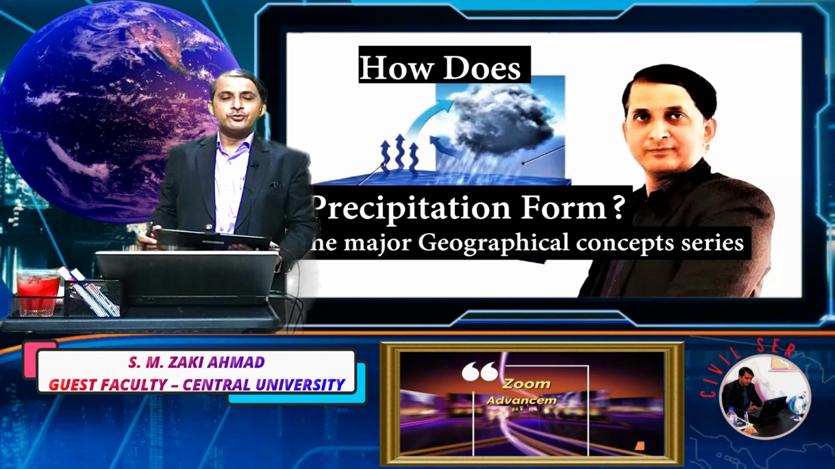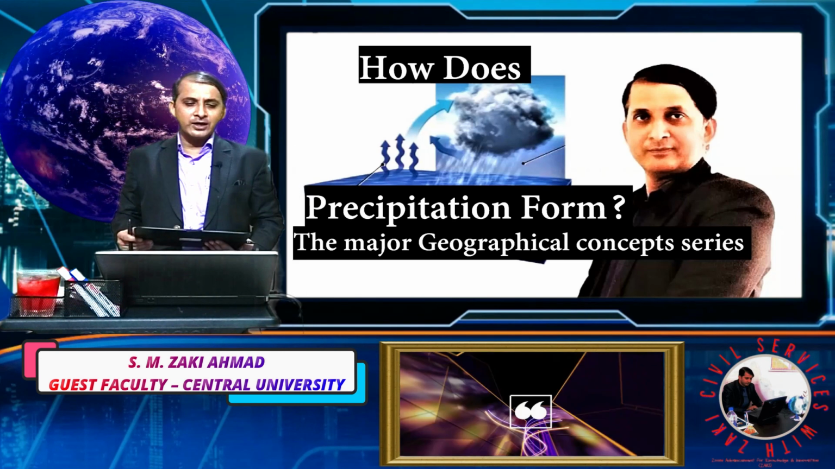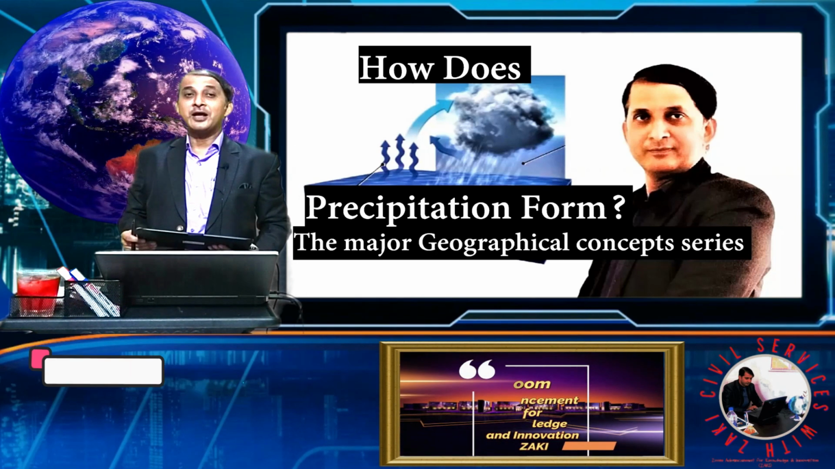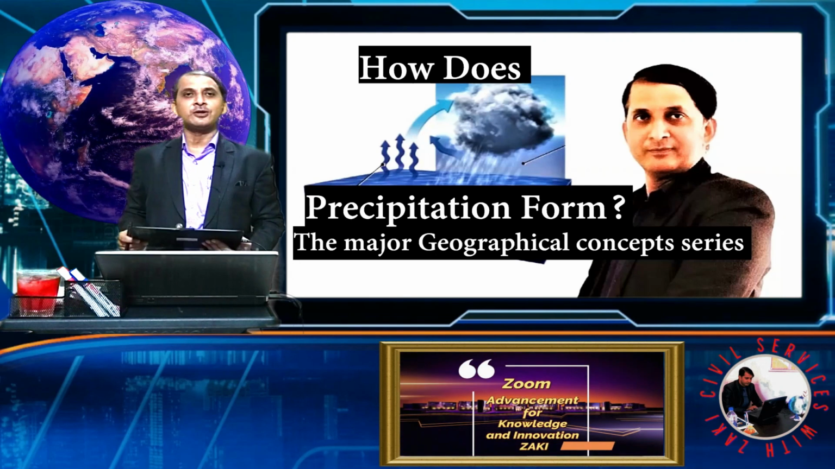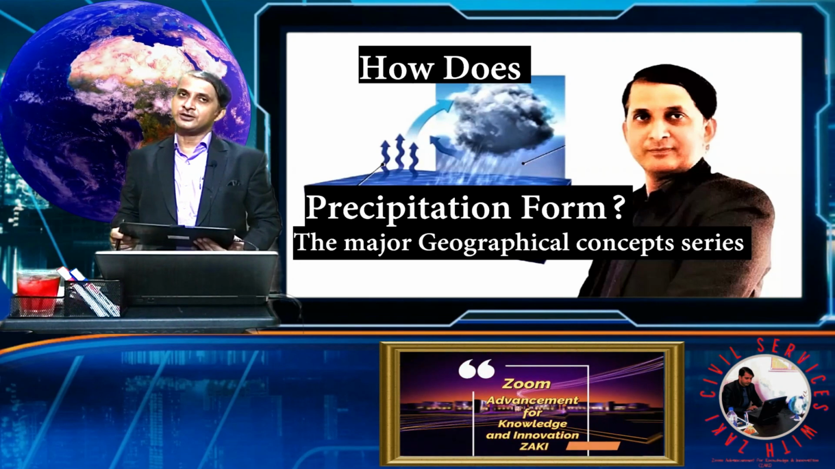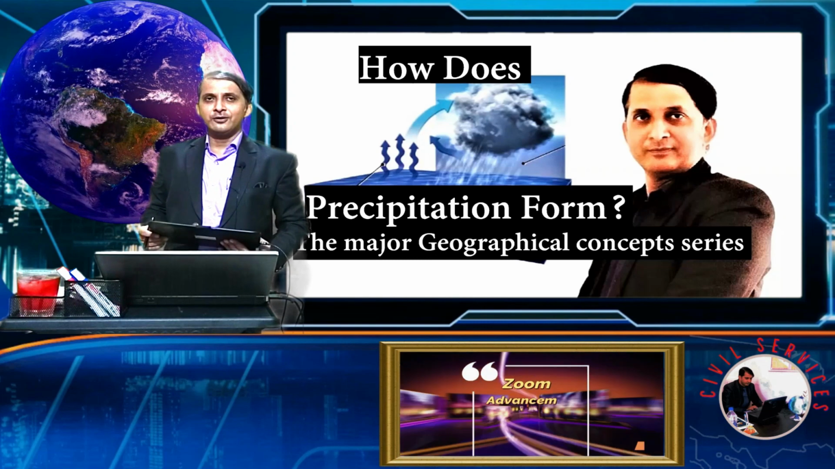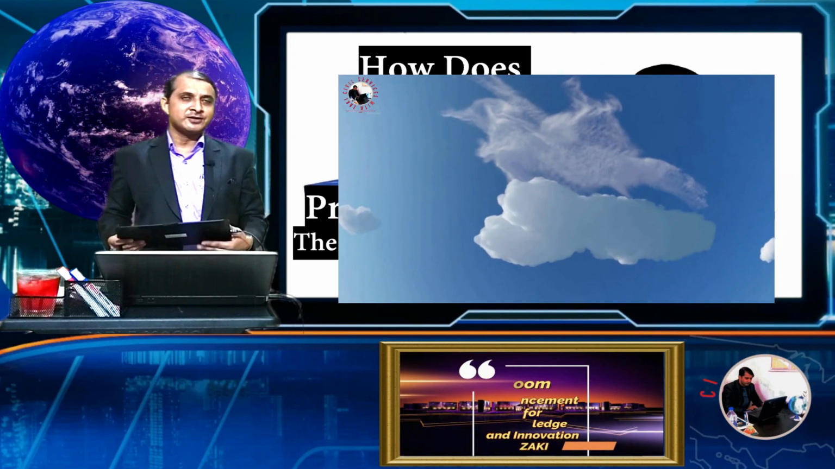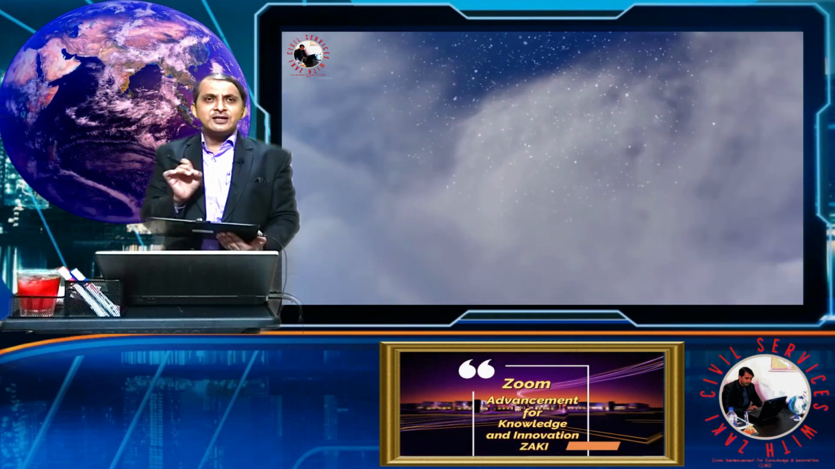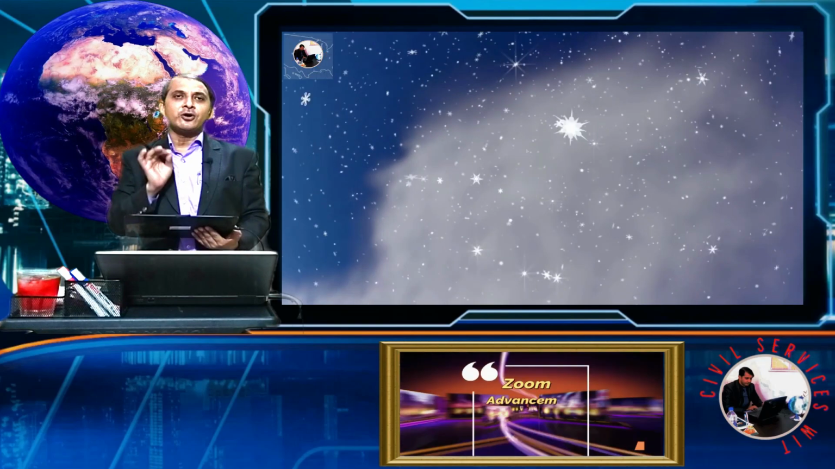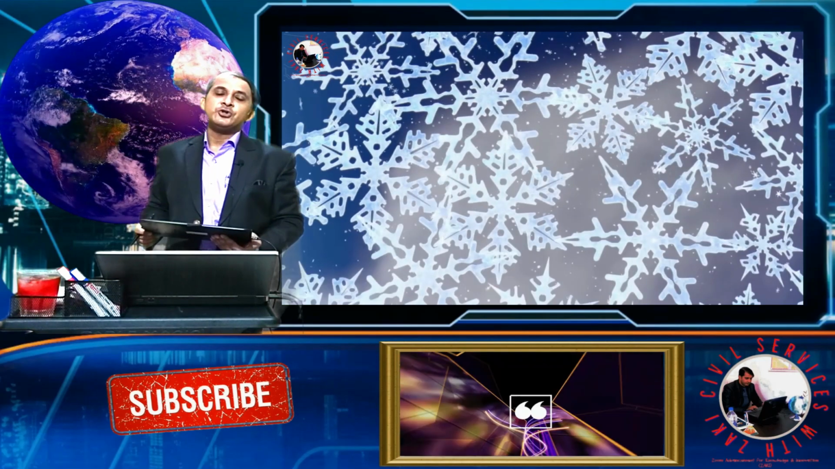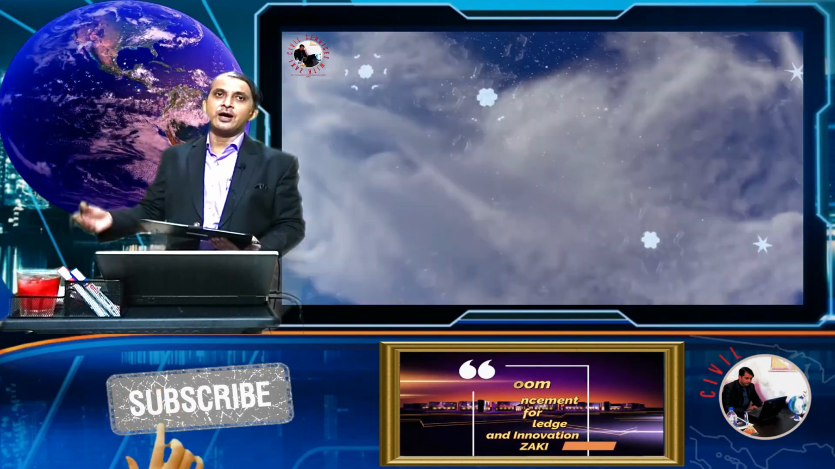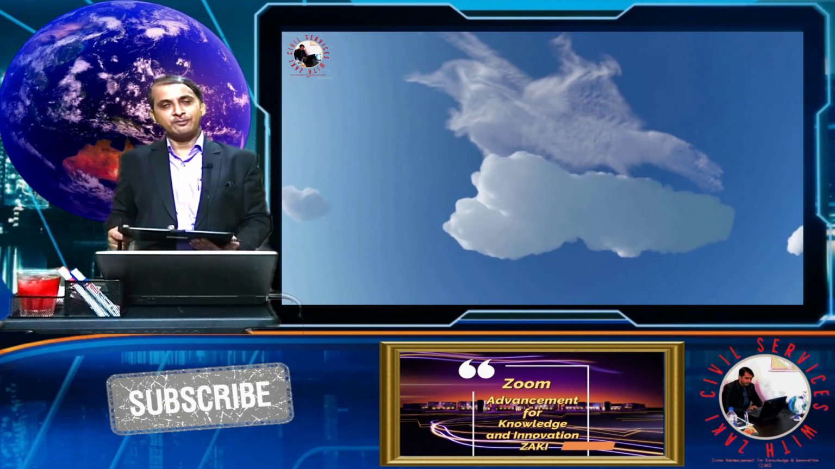Today we are going to discuss how precipitation forms, and as you know it is related to the major geographical concept series. Our concept series is based on graphics and animation like this, so you can easily understand very difficult or tough topics in geography, ecology, environment and other scientific disciplines.